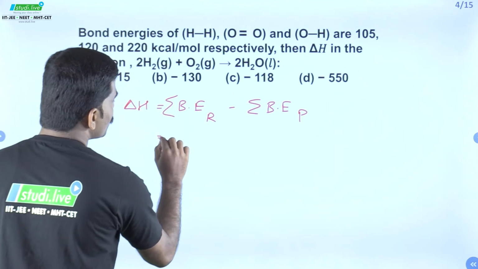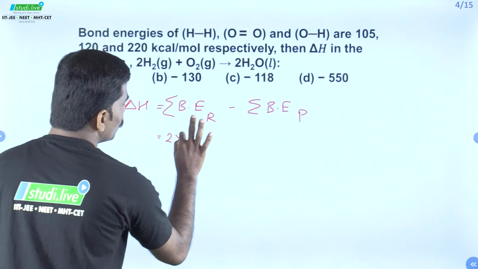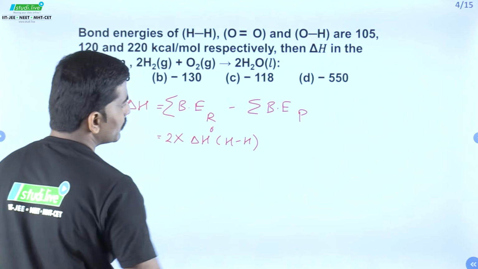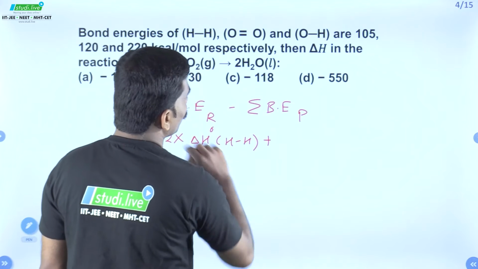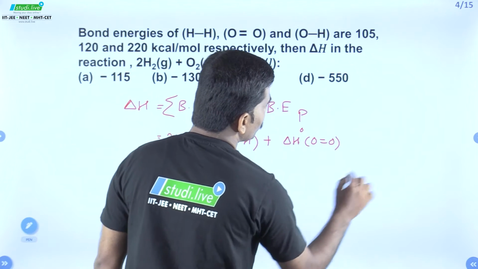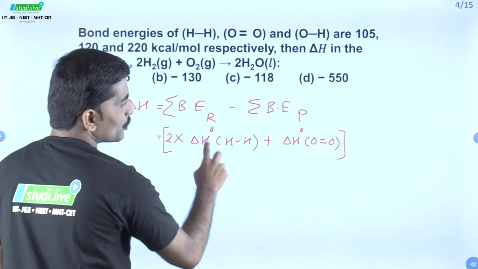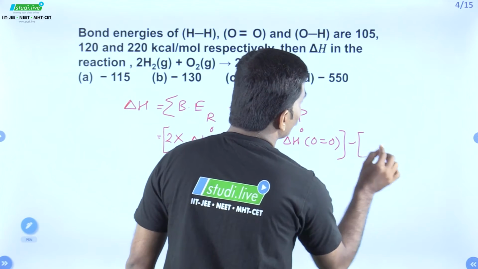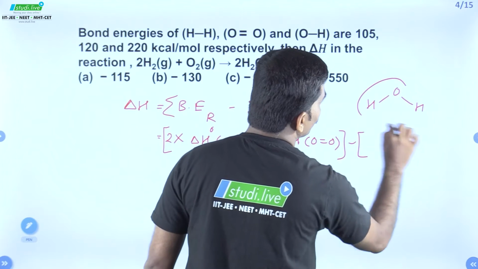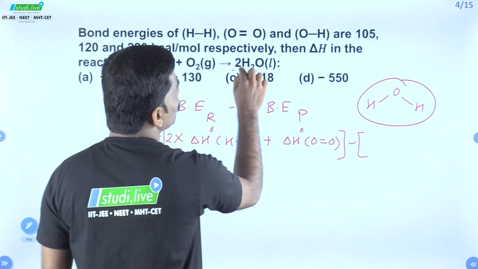So now substitute the values for bond enthalpies of reactants. 2H2 means 2 into delta H naught of H bond H, plus O2, delta H naught of O bond O. This is the summation of bond enthalpies of reactants, minus, now the H2O molecule can be drawn as HOH, a single water molecule involving two OH bonds, but how many such water molecules have been formed? 2.